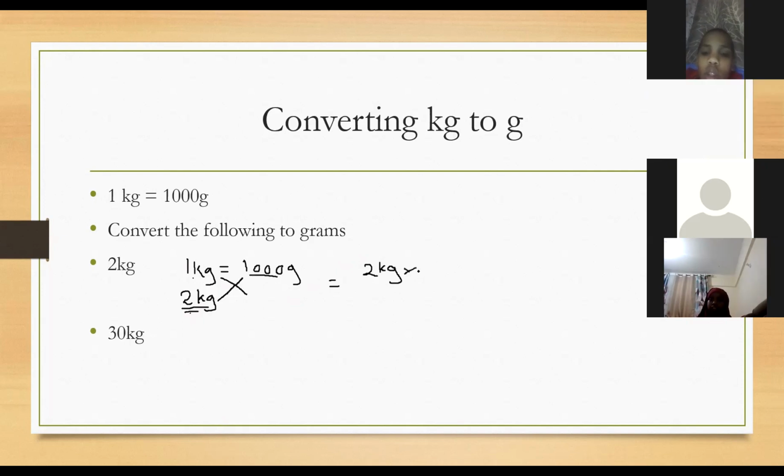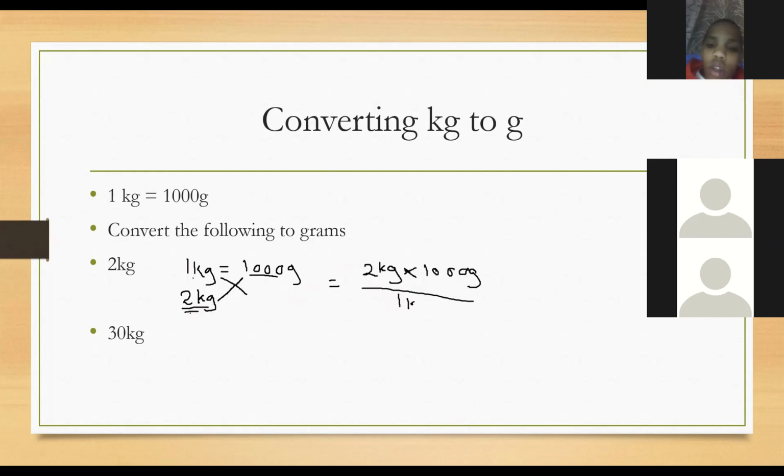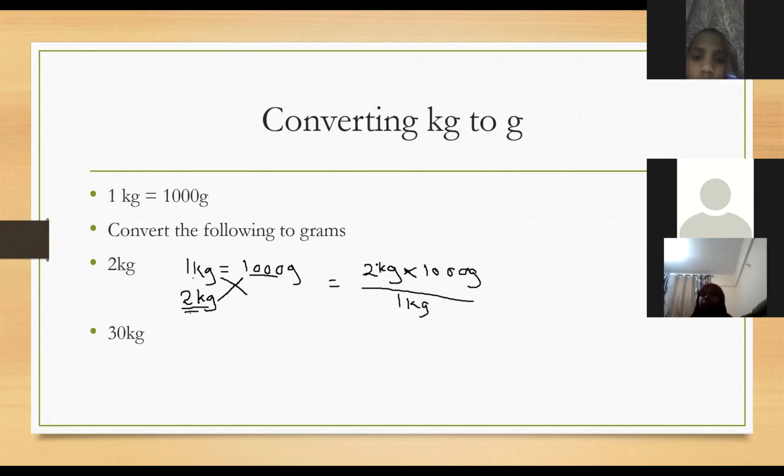We multiply by 1,000 grams. And then after multiplying by 1,000 grams, we put everything over 1 kg. Sasa 2 kg ndio inaenda juu, 1 kg inarudi chini, and then we multiply by 1,000 grams.